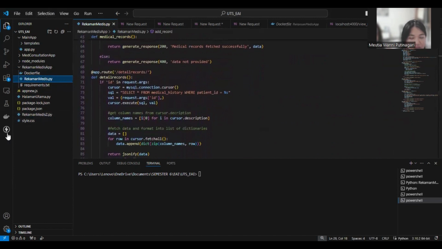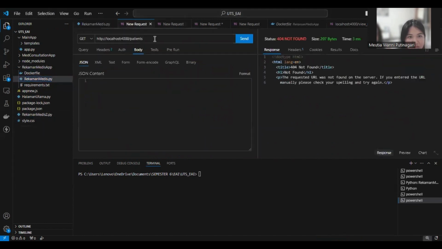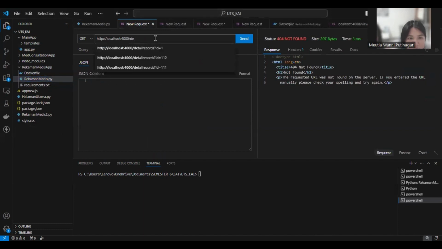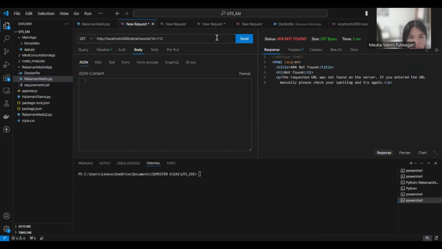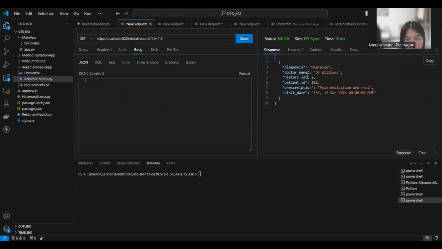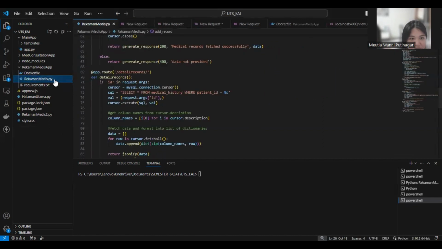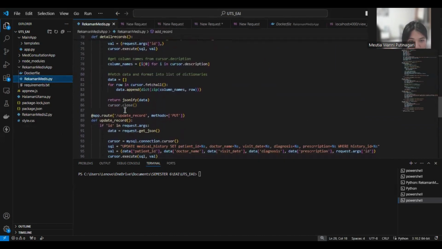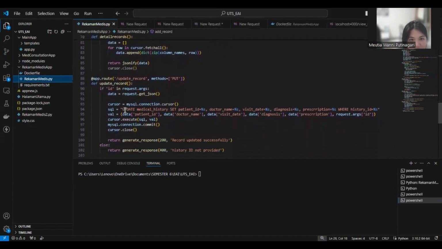I will show it on localhost, go to detailed records. So this is the detailed records on localhost.